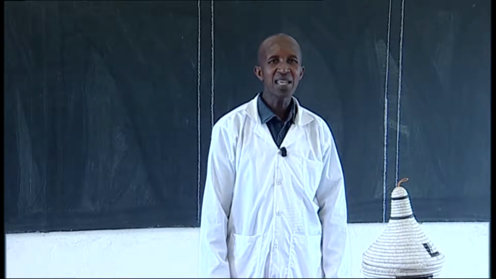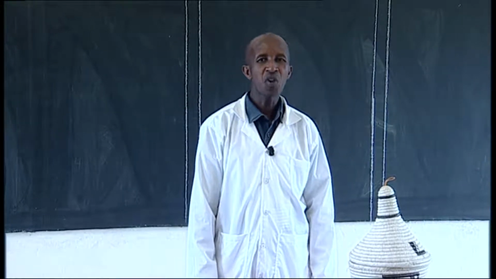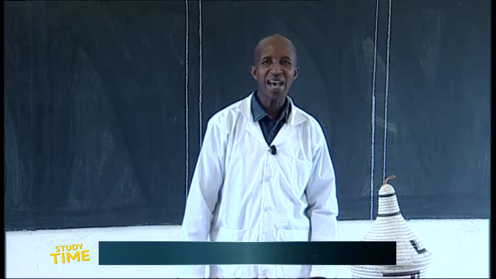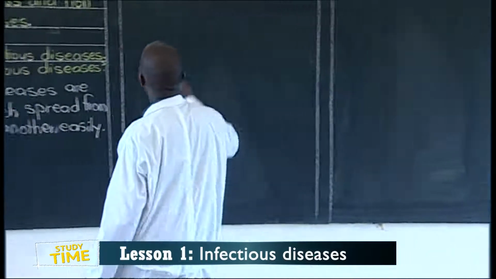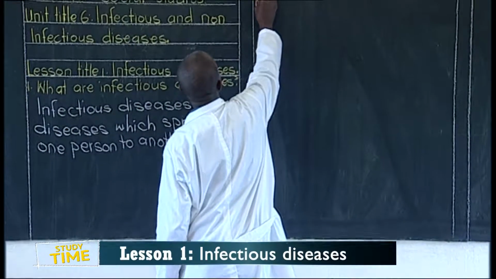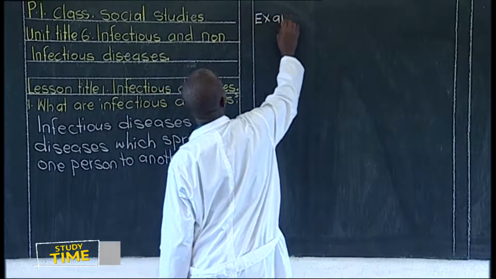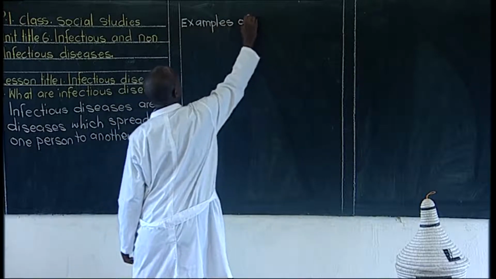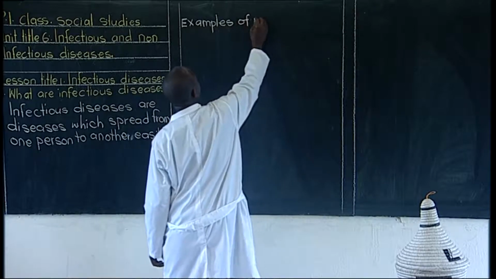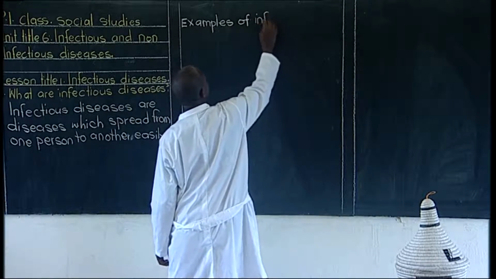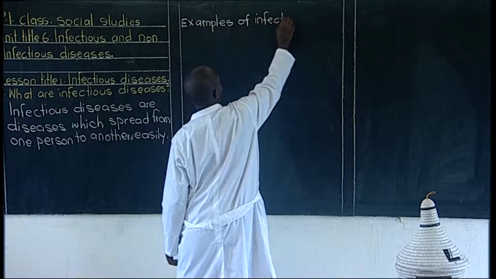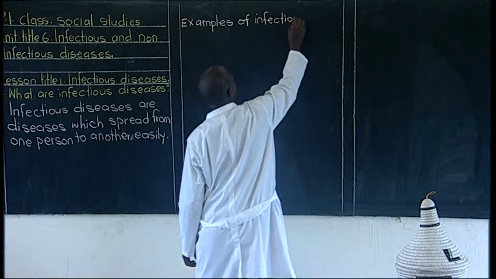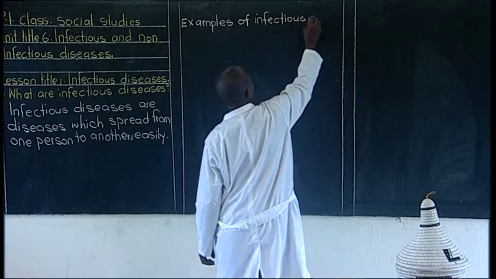Our second stage is to list down examples of these infectious diseases. Examples of infectious diseases.